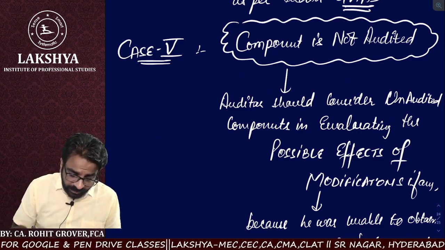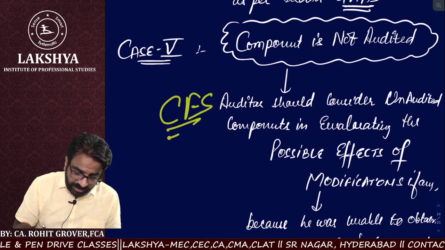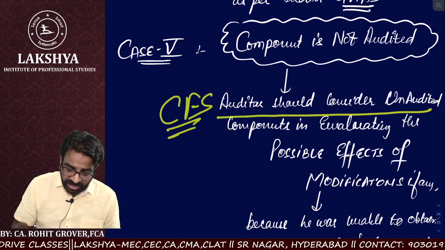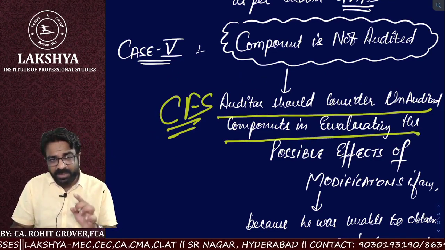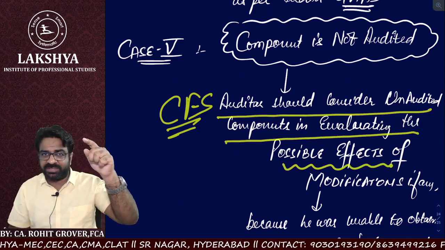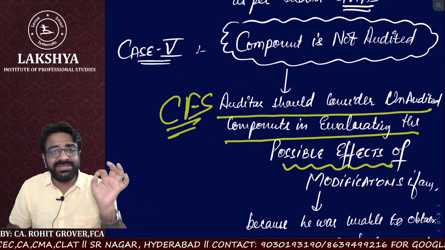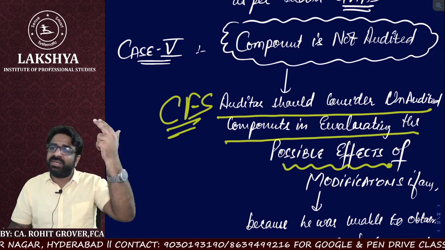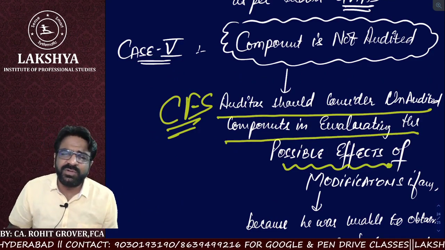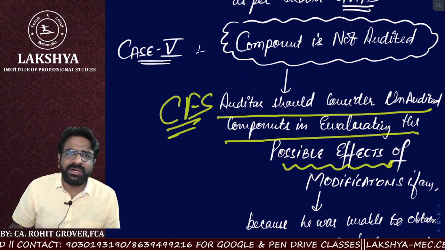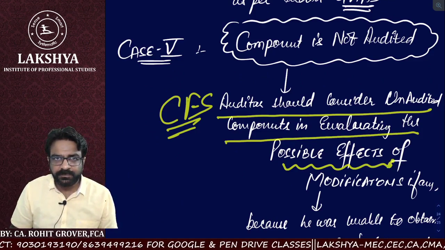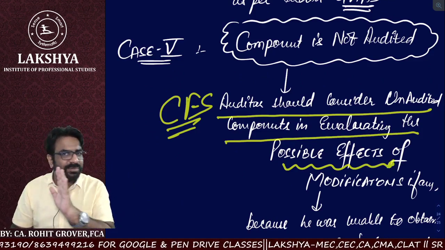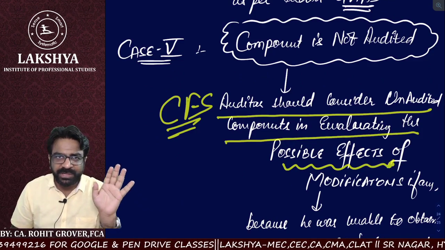So which auditor? The CFS auditor should consider the unaudited component in evaluating the possible effects. If it is audited, then there are certain effects. But if it is not audited, there can be possible effects. Why? Because not audited means he was unable to collect audit evidence for that. Nobody has collected the audit evidence on that particular component.